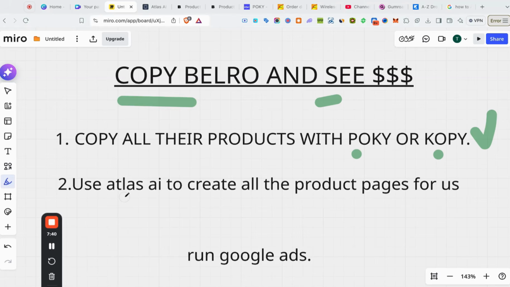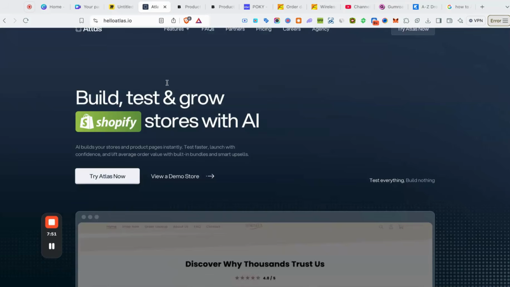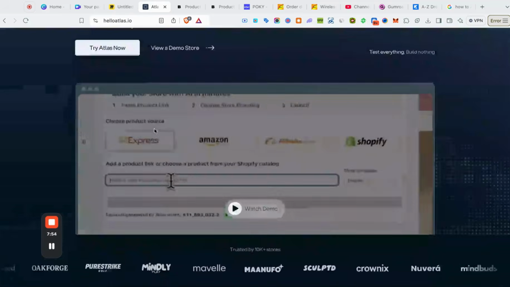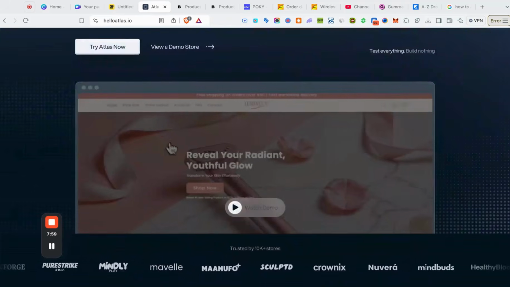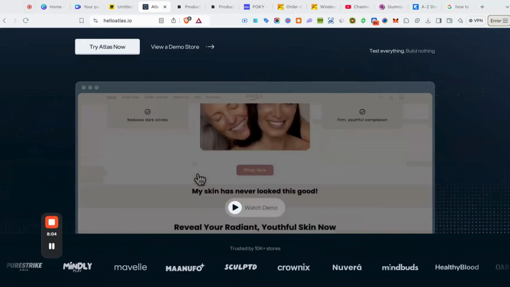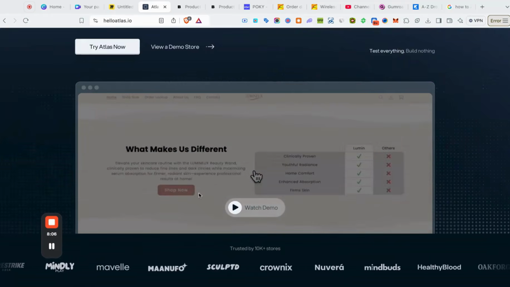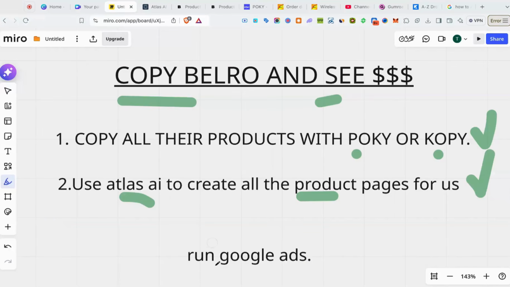And the second step is to use a tool called Alice AI. And what it's going to do is create the product pages for us so we don't have to do it ourselves, right? So if I come over here to Alice AI, this is the tool that I'm talking about. It's on the Shopify App Store. But pretty much you give it an AliExpress link, right? These guys are going to be able to create high converting product pages for you in less than like 1 minute, right? And these product pages convert at, I would say, 4 to 5%, right? So already ready to go for you, right? So all we have to do is one more thing, and that is to run Google Ads.